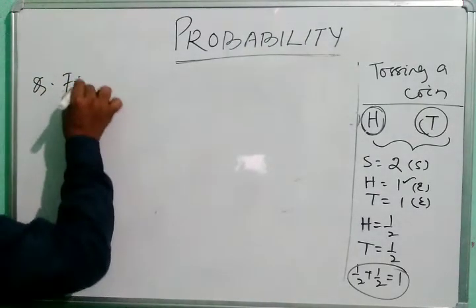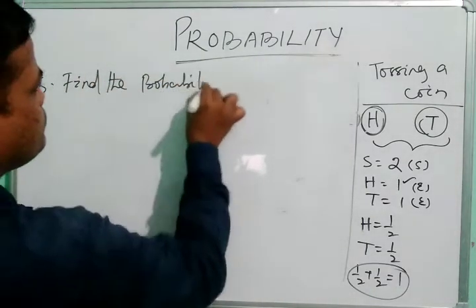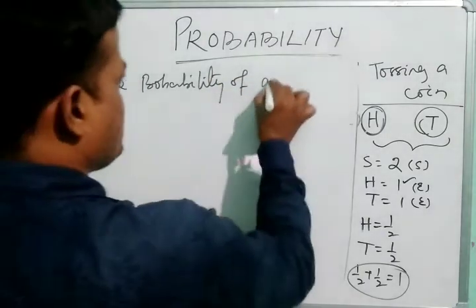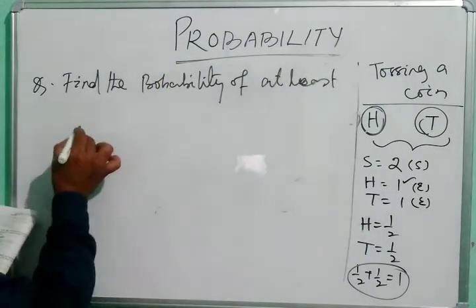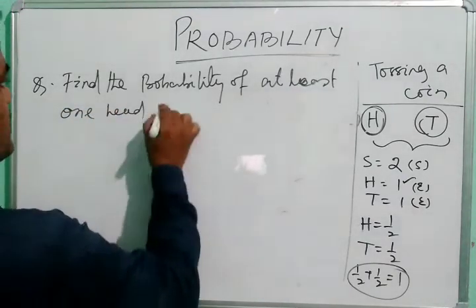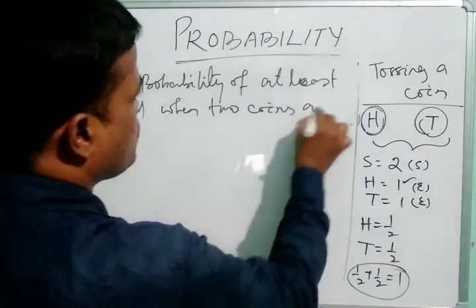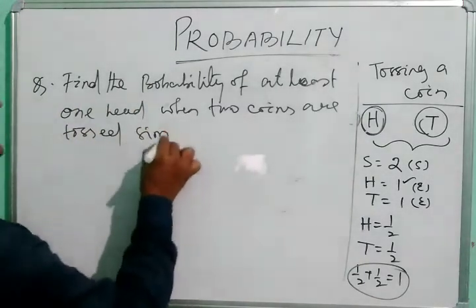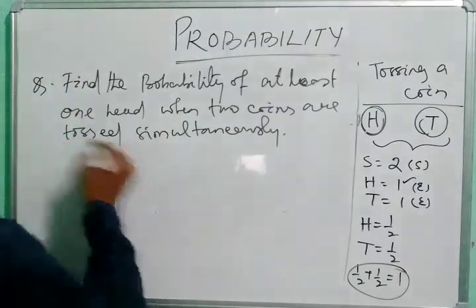Find the probability of at least one head when two coins are tossed simultaneously.